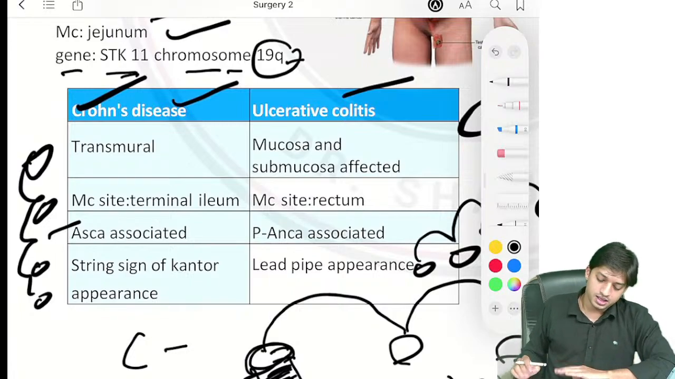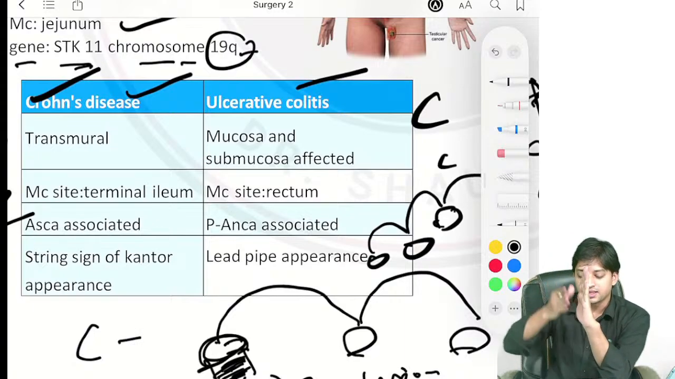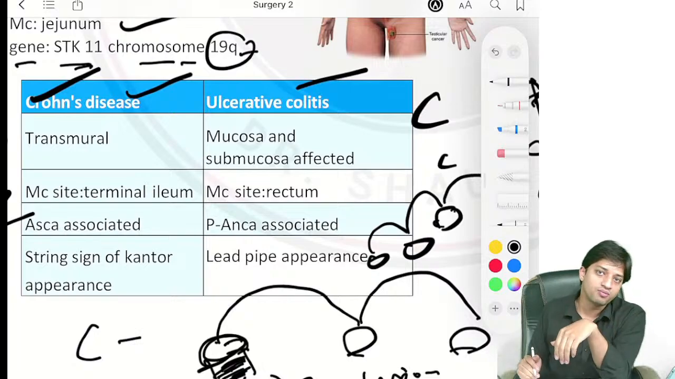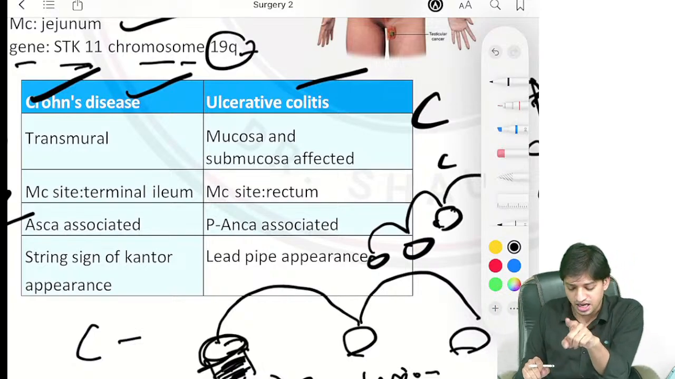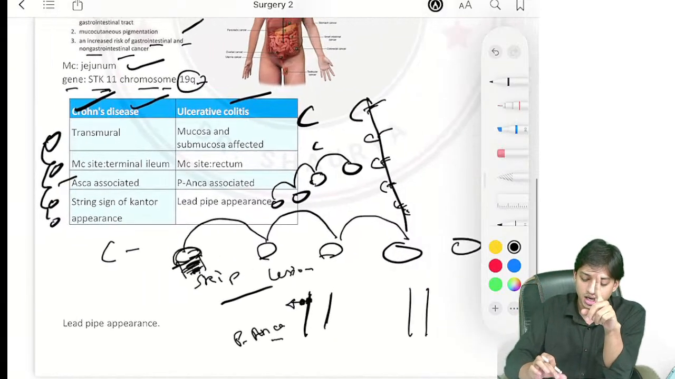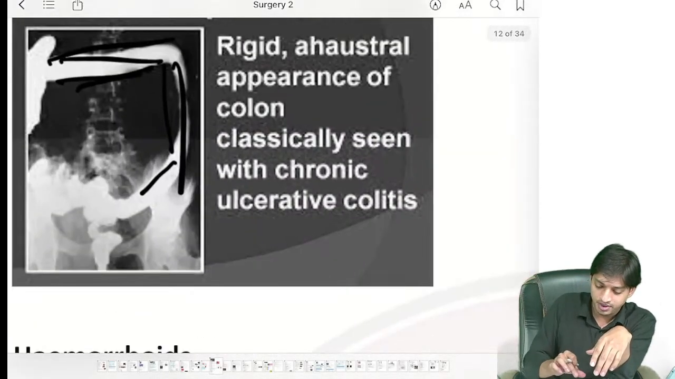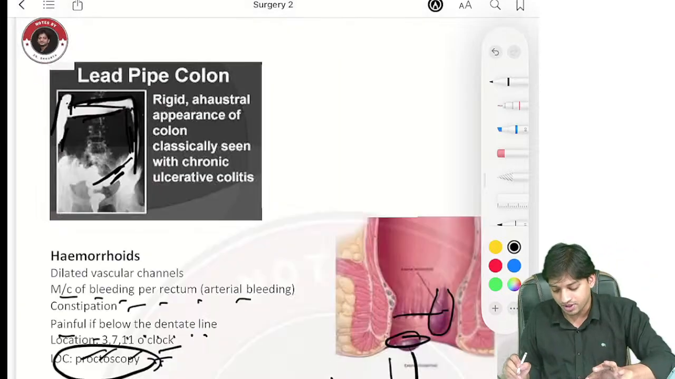Now, in ulcerative colitis, what is going to happen? Only the mucosa and the submucosa will be affected, right? Not transmural involvement. And the more common site will be the rectum. P-ANCA association is there, and there will be a lead pipe-like appearance. In ulcerative colitis, the lesion will be continuous. Just have a look at the lead pipe-like appearance. I will show you. This one is the lead pipe-like appearance.